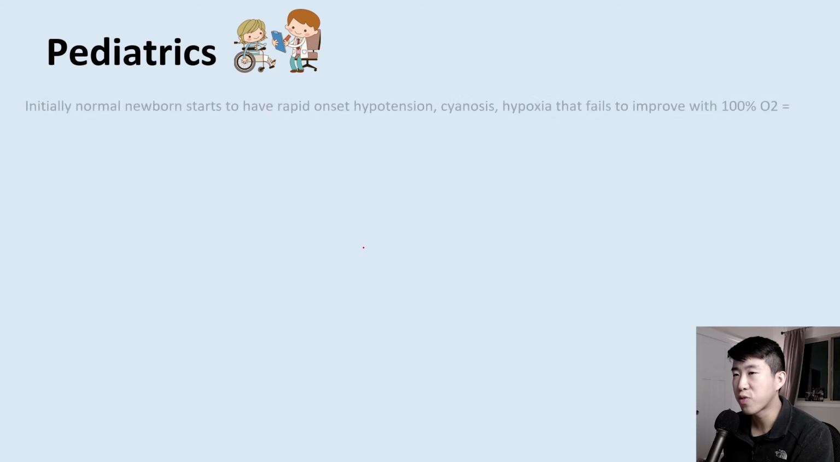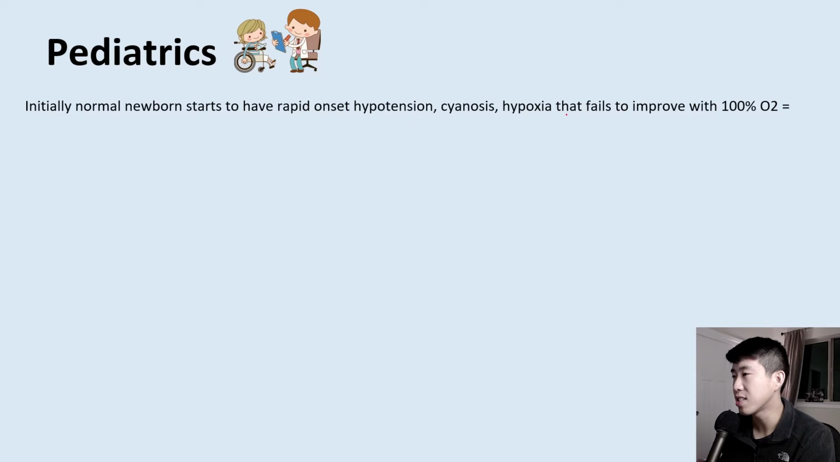A few more questions for newborn babies. So an initially normal newborn starts to have rapid onset hypotension, cyanosis, and hypoxia that fails to improve with 100% oxygen. This is going to be describing a ductal dependent congenital heart defect. And the reason this is not improving with oxygen is because this is completely a vascular issue. It has nothing to do with their lungs. And so giving them more oxygen is not going to help the perfusion defect.